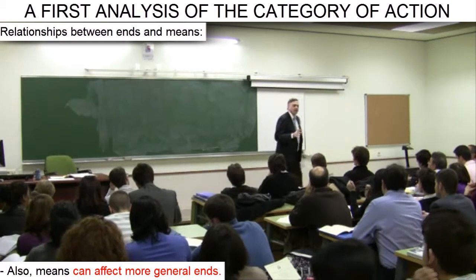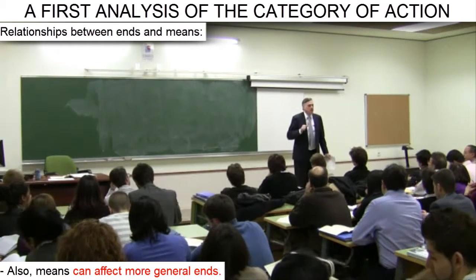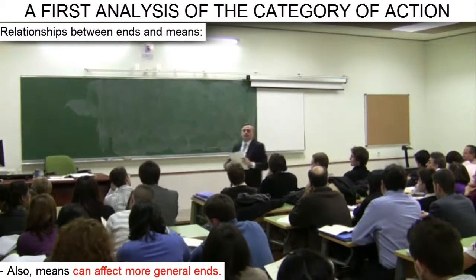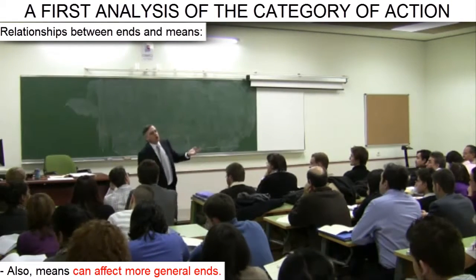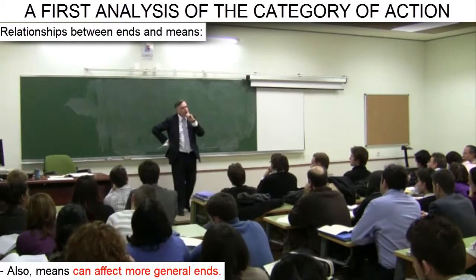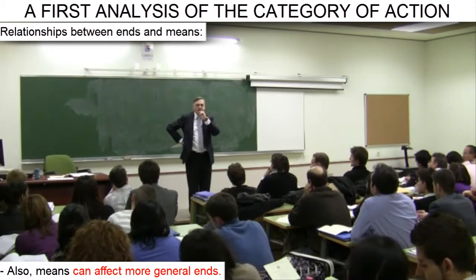Now I look for means. I choose kidnapping, shooting people in the back of the head. Someone might say to me, "Don't be a thug. The end does not justify the means. Is there a conflict here between ends and means?" If we just think about it a little, we realize that there is not.